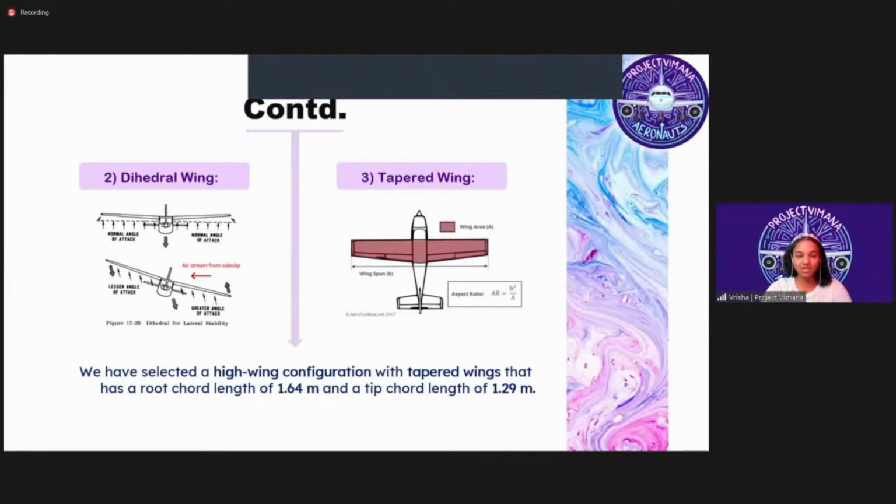Besides the aspect ratio, a way to change the planform is by tapering, which is decreasing the length of the chord from the root to the tip of the wing. In general, tapering will cause a decrease in drag and an increase in lift, but there's also a structural benefit due to the saving of weight in the wing. So this way the weight gets compromised and it all balances out.